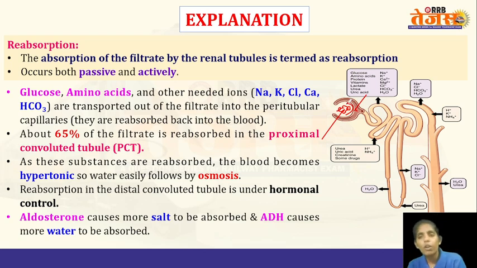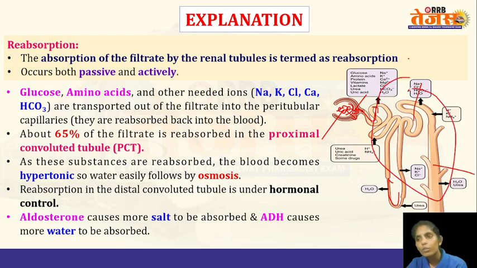Within this space, the red blood cells, the white blood cells, and the platelets will not enter because they are large in size. Only substances like glucose, amino acids, different ions, and water will enter into the Bowman's capsule. The red blood cells, white blood cells, platelets, and also the plasma proteins will not enter into the Bowman's capsule. From the Bowman's capsule, they will enter into the proximal convoluted tubule, then to the loop of Henle, then to the distal convoluted tubule, and at last the collecting tube. So this is the structure of the nephron.